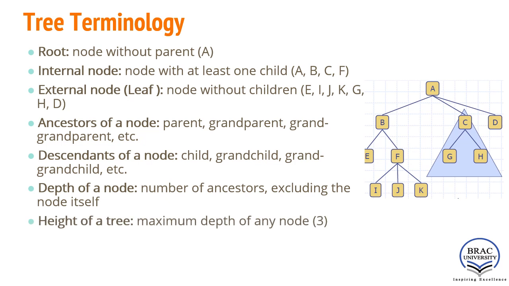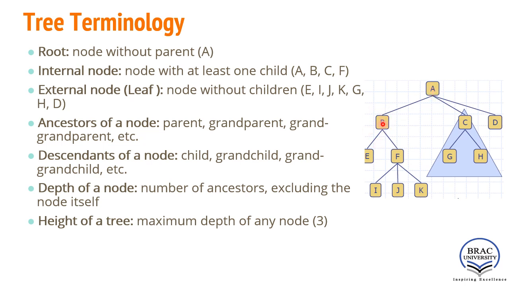Then height of a tree. So height of a tree means maximum depth of any node. For example, in this tree, there are so many nodes. A node's depth is 0. You already have an idea why the depth of A is 0, because A is a root node and root node doesn't have any ancestors. Okay.